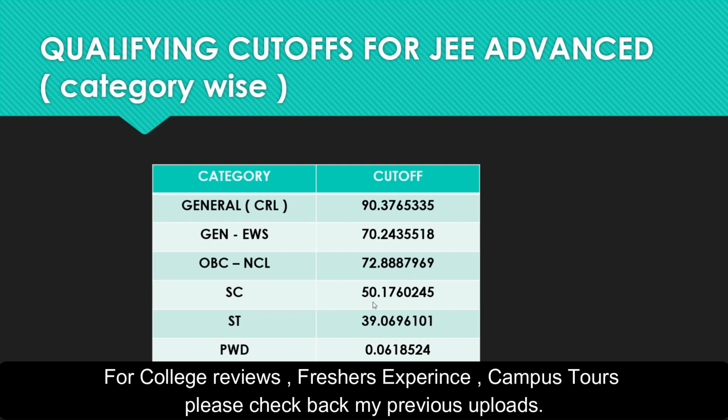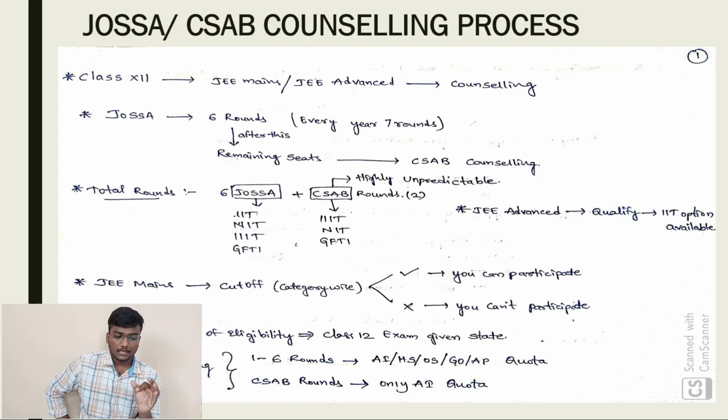72.8887969. For SC category 50.1760245. For ST category 39.0696101. For PWD category 0.0618524. These are the cutoffs category wise released officially by NTA yesterday. If you cross that cutoff, you can participate in the JoSAA or CSAB counseling. If you have not cleared the cutoff, you cannot participate in the JoSAA and CSAB counseling.